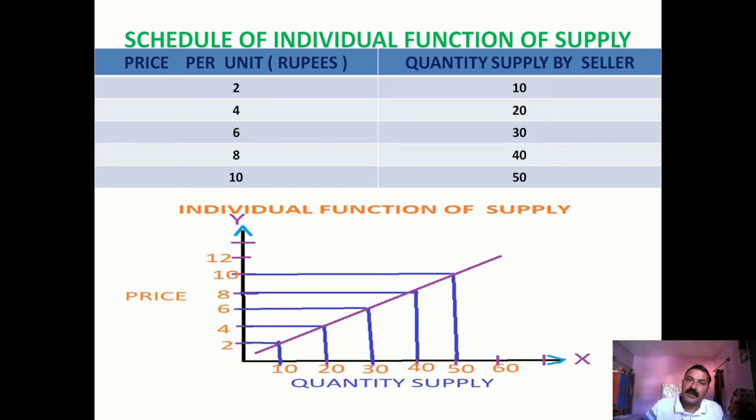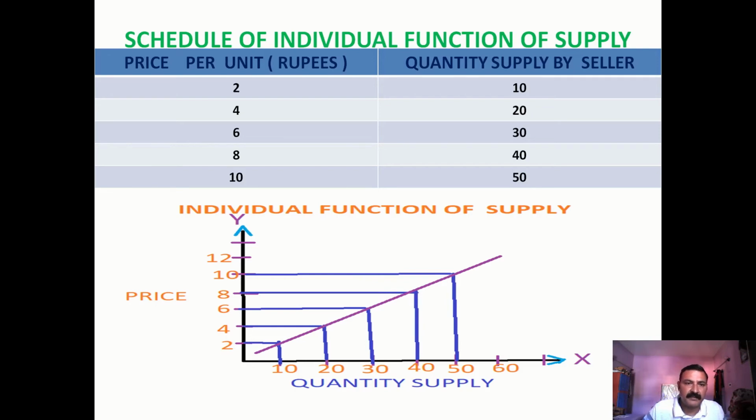Now the same thing, the individual function of supply, we can define also with the graph. So on the x-axis we are showing quantity supplied, and always in demand and supply we show the price on the y-axis. So here are our prices from the beginning, 0. Here in the origin it is 0, and when we are going upward the prices are rising, at the same distance of scale on the y-axis. We are